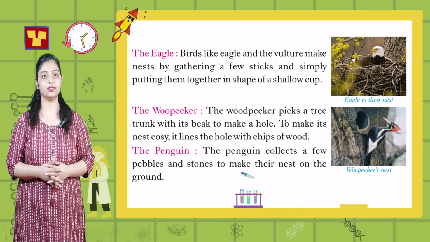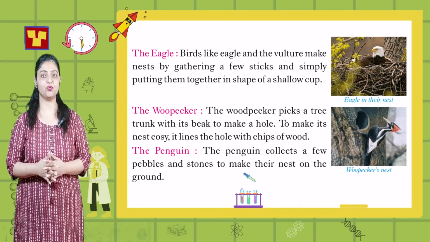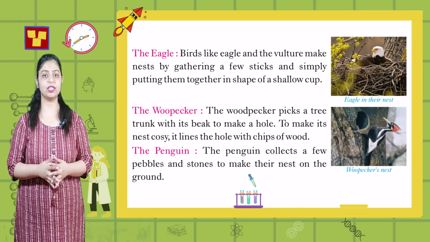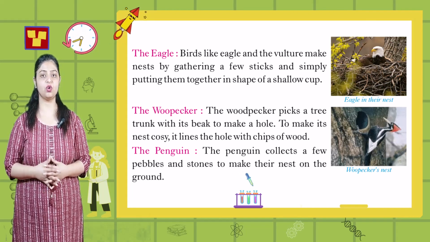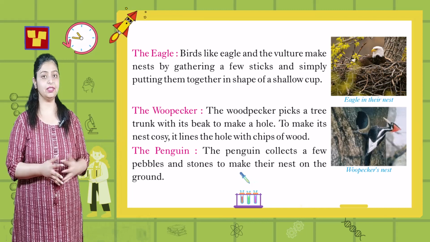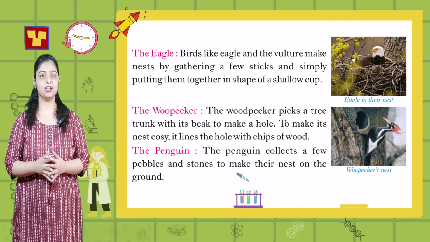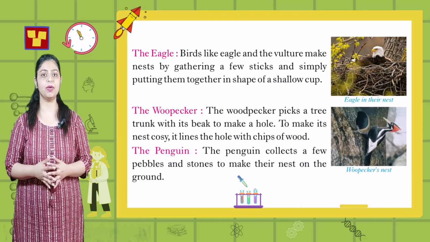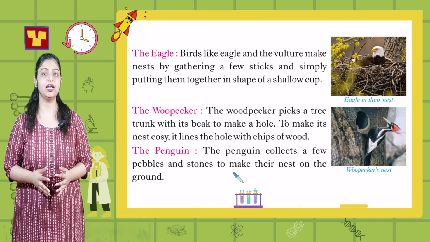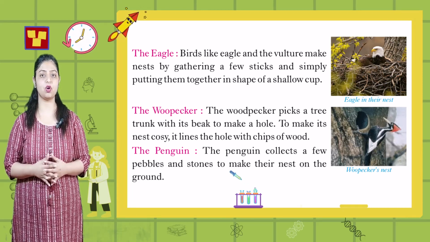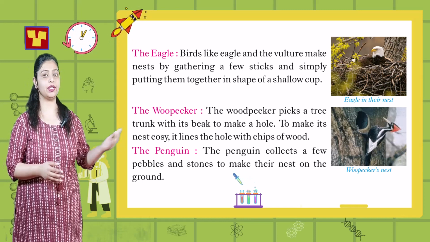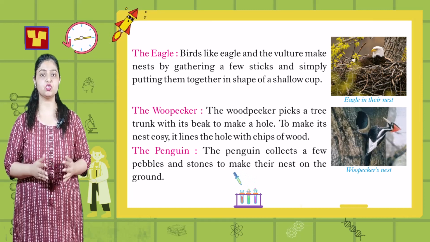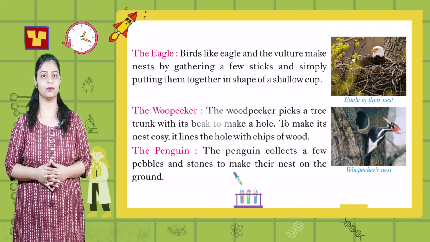The eagle. Birds like eagle and the vulture make nest by gathering a few sticks and simply putting them together in shape of a shallow cup. The woodpecker. The woodpecker picks a tree trunk with its beak to make a hole. To make its nest cozy, it lines the holes with chips of woods. The penguin. The penguin collects a few pebbles and stones to make their nest on the ground.